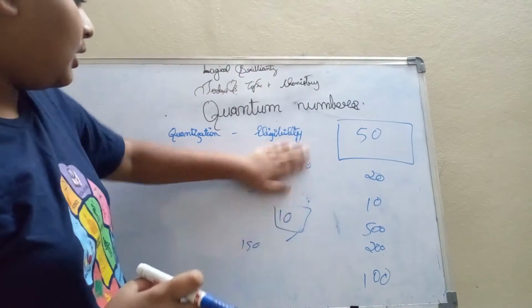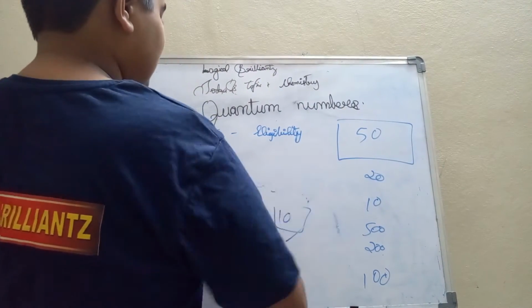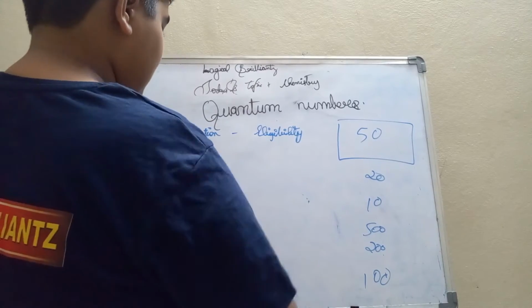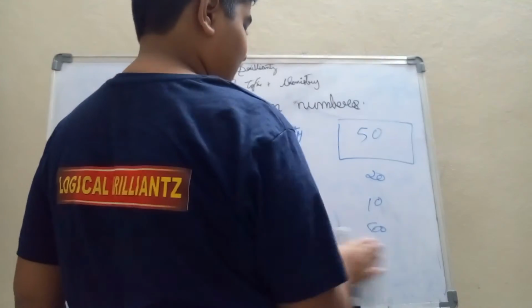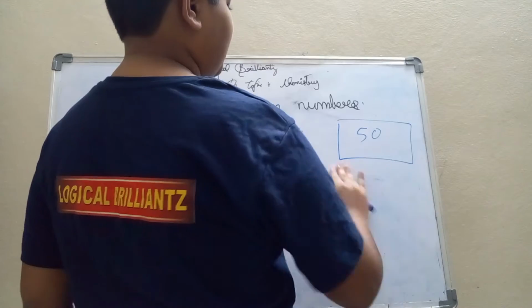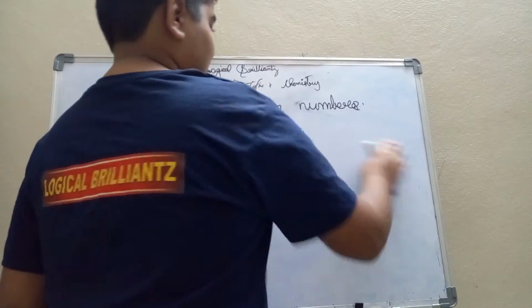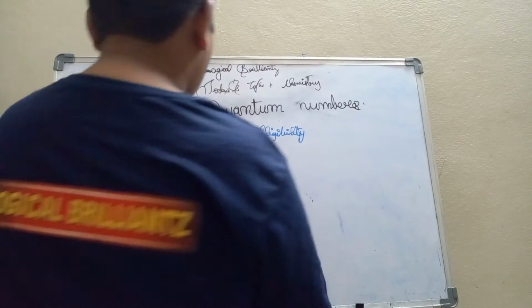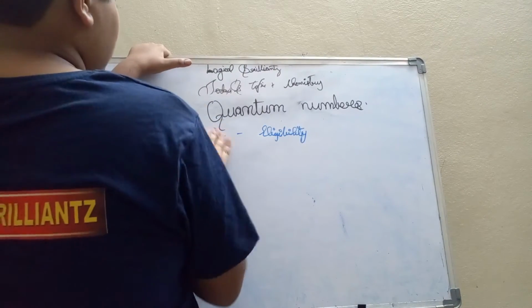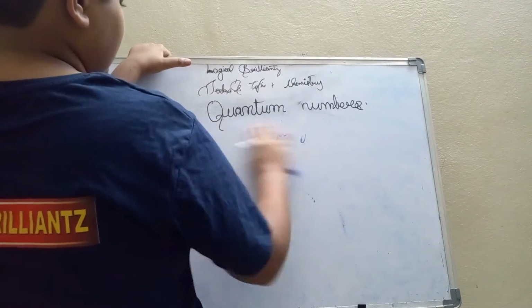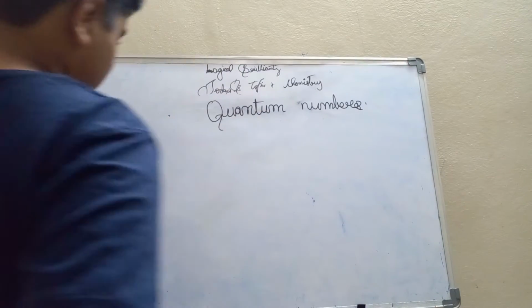Like that, quantization is nothing but only some particular things being eligible for a particular thing. So I think you got the meaning of quantization. So let's go to quantum numbers.